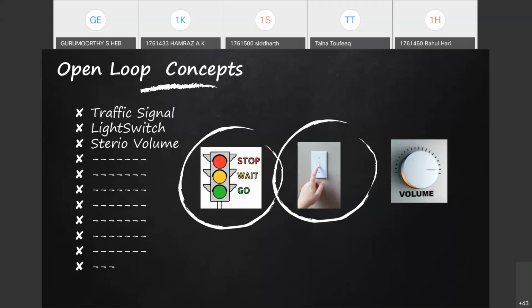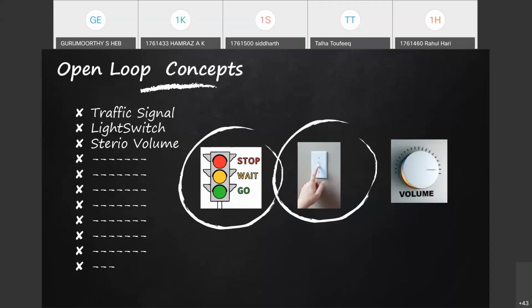This traffic signal is not going to automatically sense how much the traffic density is on each lane and manage accordingly. It is not doing that because there is no sensing element to sense the number of vehicles or density in a particular lane and change the time.